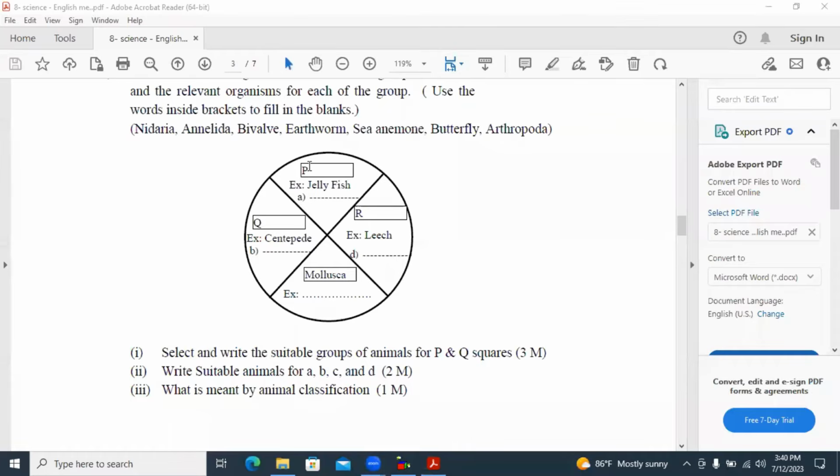So first of all, we will fill the groups. Jellyfish belongs to the group Cnidaria. Cnidaria is starting from letter C. Here it's wrong. Leech belongs to the group Annelida. Centipede belongs to the group Arthropoda.